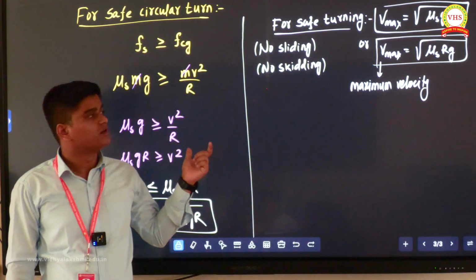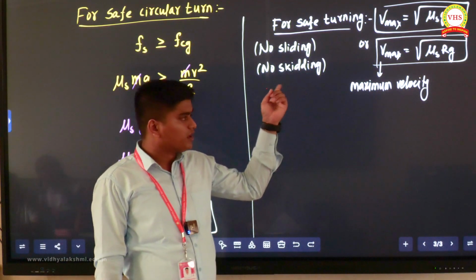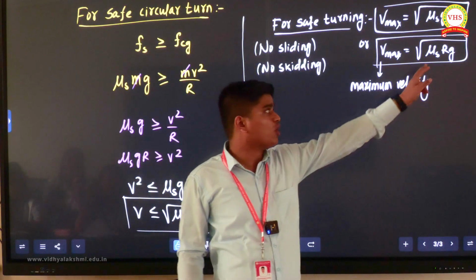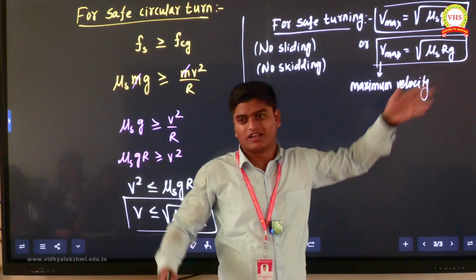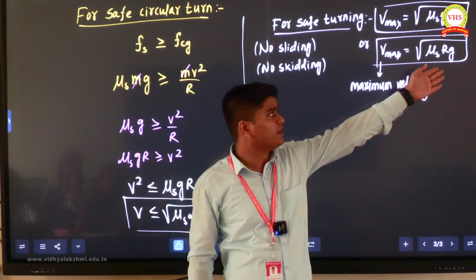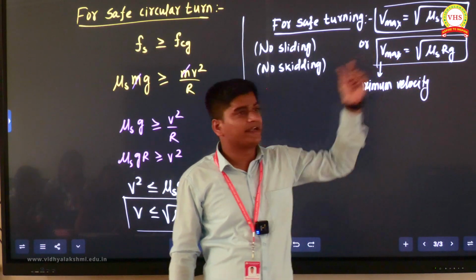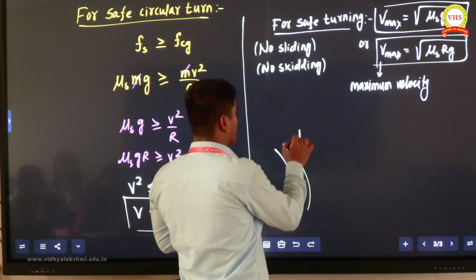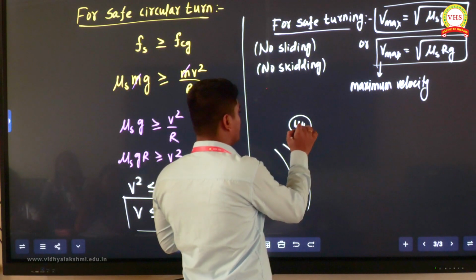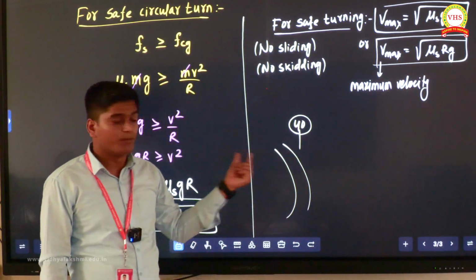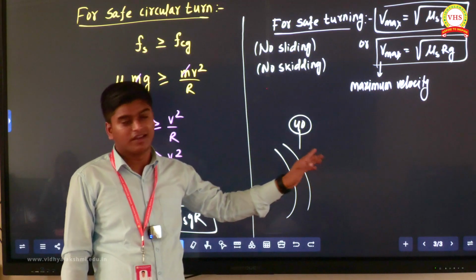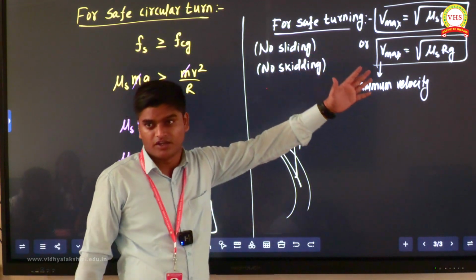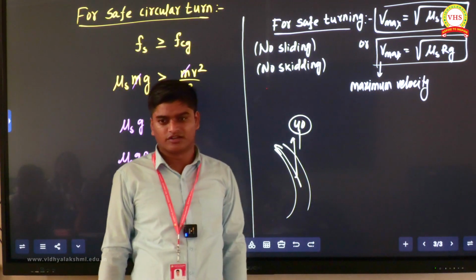Did you understand? So now, when you are taking a circular turn on a road, they know what the static friction is, they know the radius of the circular path, and you know the g value. After applying everything, they get that maximum speed. And while taking the circular turn, a board will be written: you should go at 40 km per hour here. If you go more than that, what will happen? You cannot turn. You will go straight and hit somewhere, you will fall into the canal. Are you getting or not?